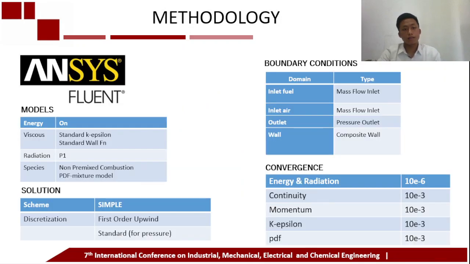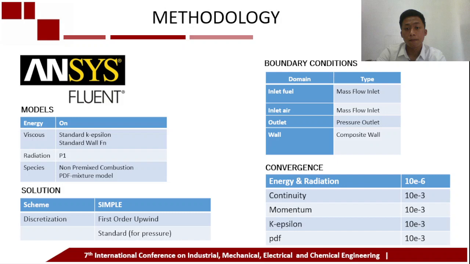In the methodology, we use ANSYS Fluent, and the models used are energy, viscous, and radiation, for which we use P1, and species. We use non-premixed combustion because the fuel and the air mix in the combustion chamber in different ways. In the solution, we use the SIMPLE scheme and first-order upwind for the discretization.